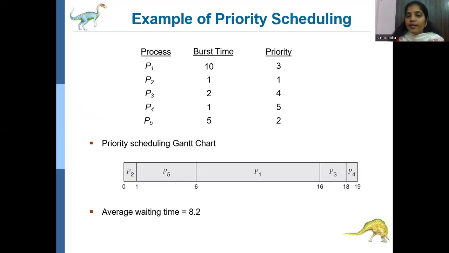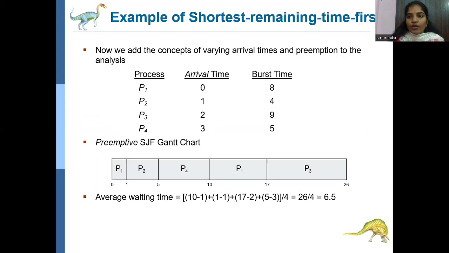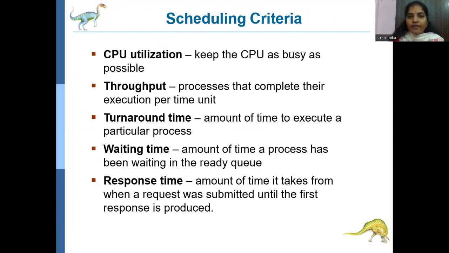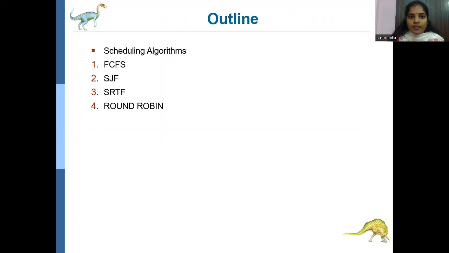A program under execution is called a process. When we have multiple processes in our system or in our programs, each and every process has to be executed. Which process has to be executed first, and which process next, we will discuss under the scheduling criteria. In these scheduling algorithms, it is decided which process enters the ready queue first. By using the FCFS scheduling algorithm, the process that comes first is served, executed, and enters the ready queue first.